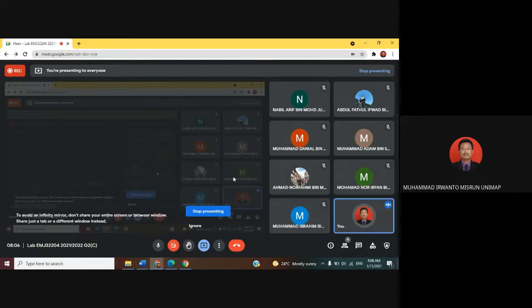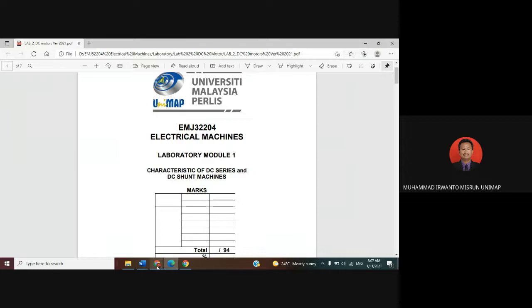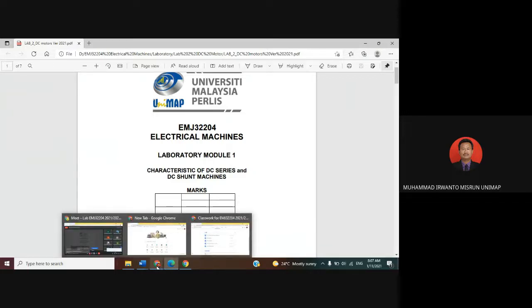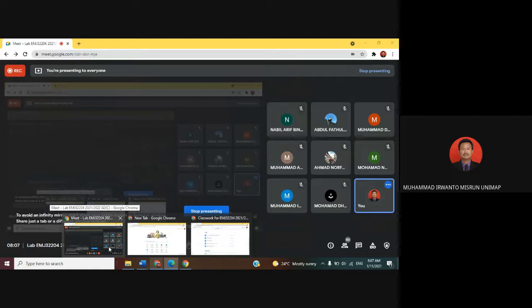In this case, the output of the motor will be loaded using a mechanical electrical load, meaning in here a mechanical and electrical comparison of energy, we can call it. Okay, now this slide can be seen, my module lab, lab 2.